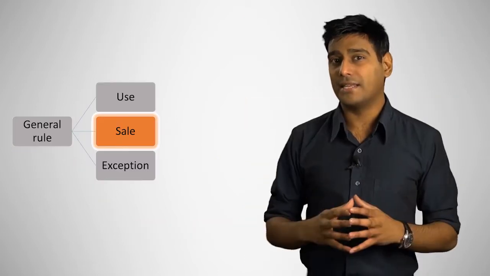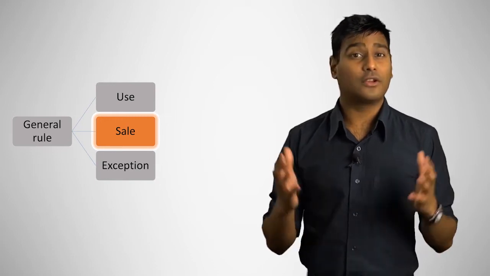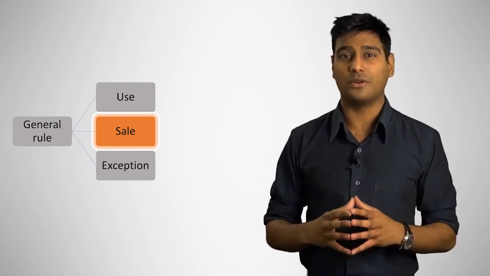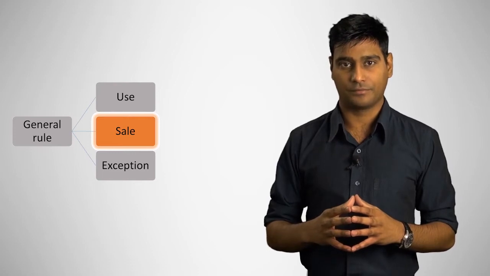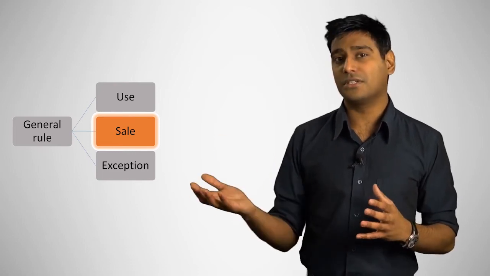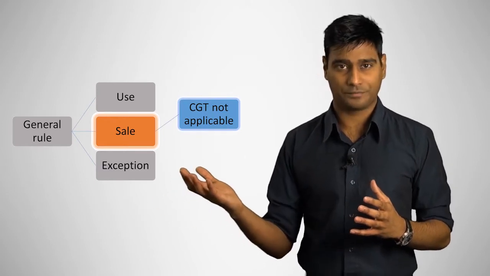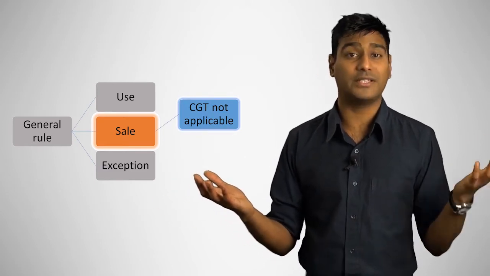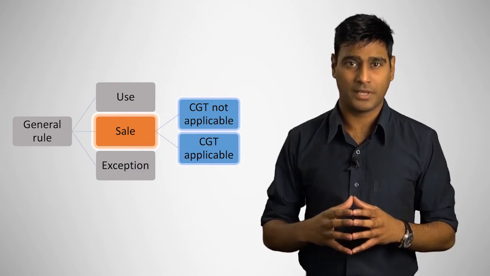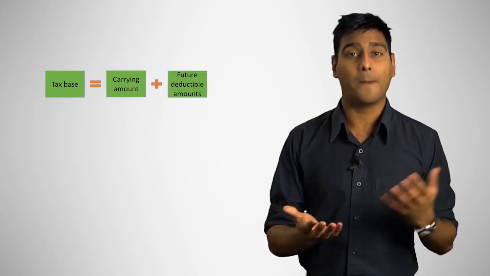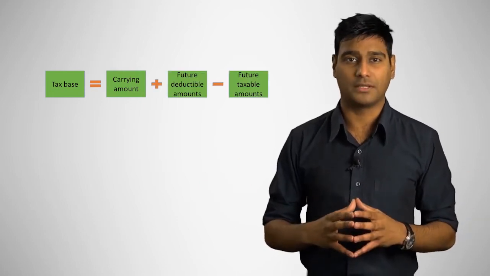When an asset is intended to be recovered through sale, there are two possible circumstances that would affect the tax calculation. That is, circumstances where capital gains tax or CGT is not applicable, and circumstances where CGT is applicable. The tax base of assets is calculated as the carrying amount plus future deductions minus future taxable amounts.